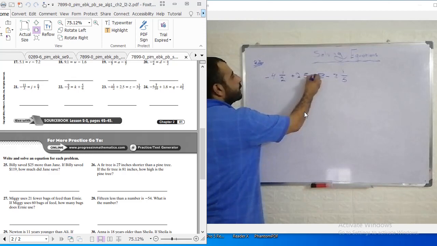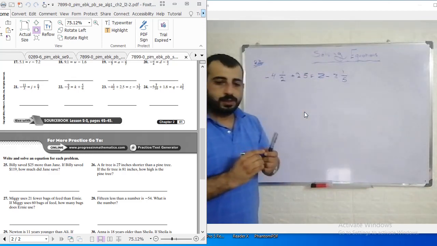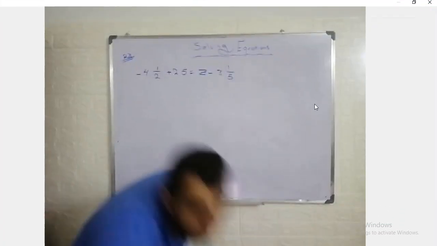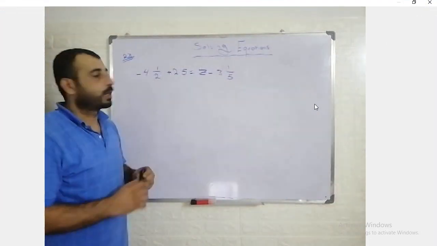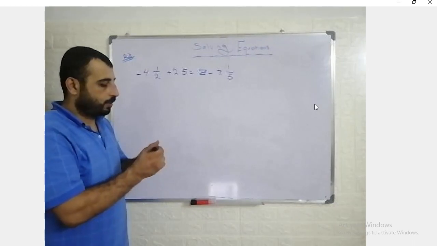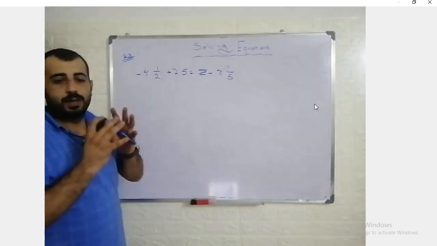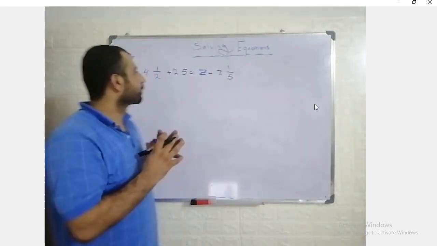We have an equation, a linear equation. We need to solve it. As I said, there is a principal idea to solve any linear equation. All of the linear equations are solved with the same procedure. We just need to simplify first. So what we need to do here is make variables together, constants together, and start solving.